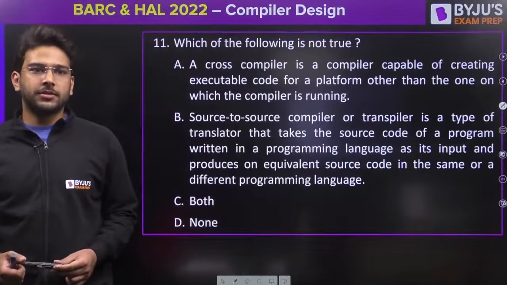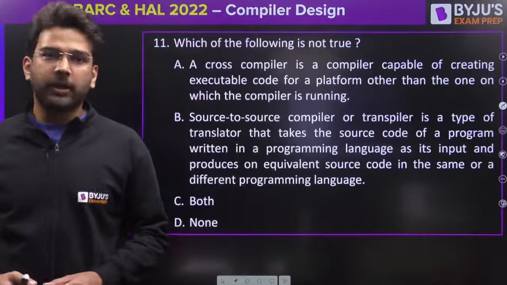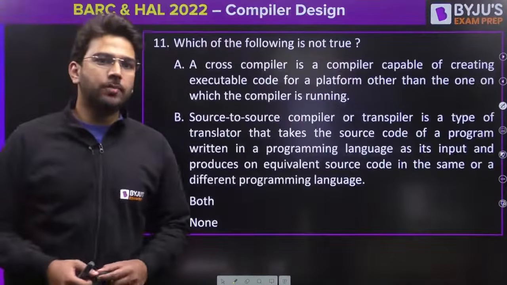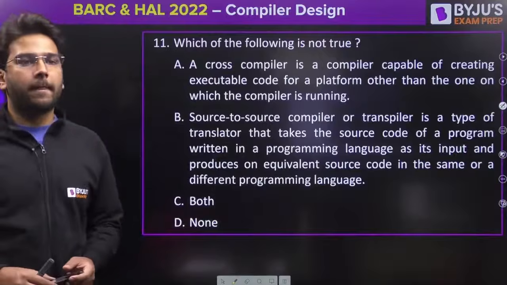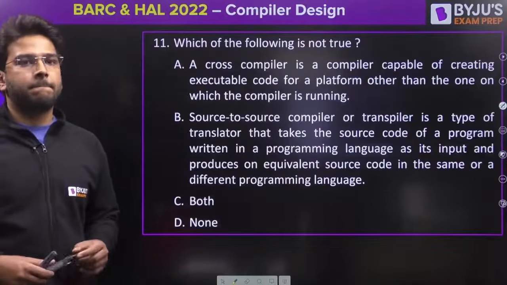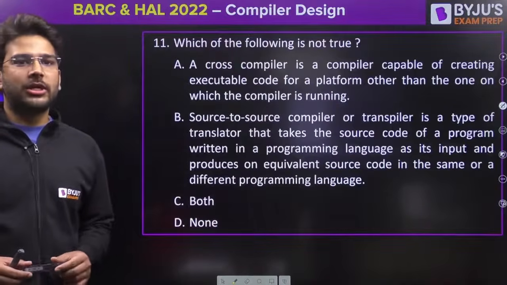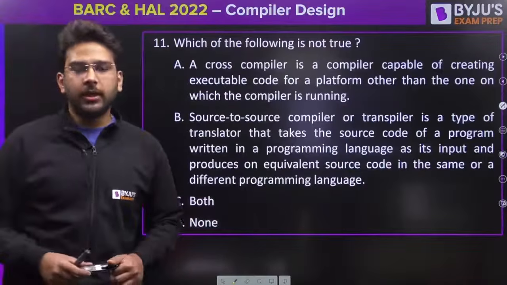What should be the answer, guys? What should be the answer for this question number 11? Shubham is saying option B. Okay, let's see. Bhumi is saying option D. Nishant is saying option B.